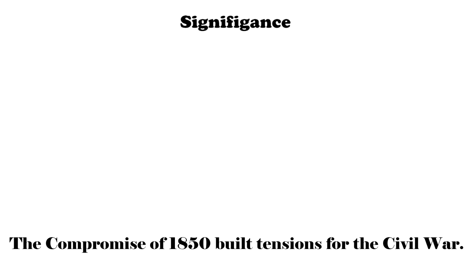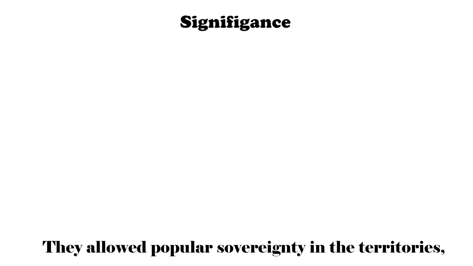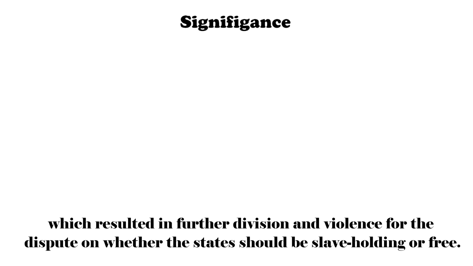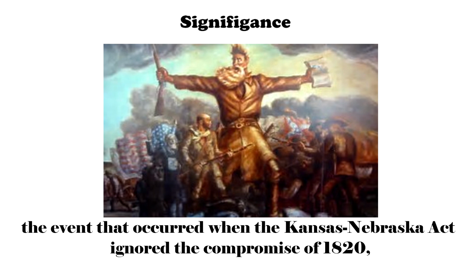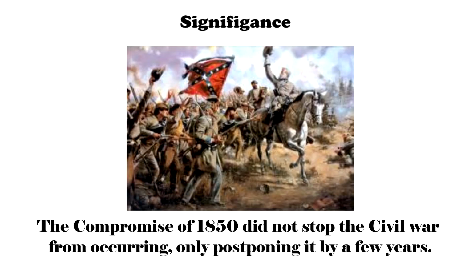The Compromise of 1850 built tensions for the Civil War. The Compromise, instead of soothing the social differences between the South and the North that had built up because of the Mexican Cession, caused more issues. They allowed popular sovereignty in the territories, which resulted in further division and violence over the dispute on whether the states should be slaveholding or free. It also led to Bleeding Kansas, the event that occurred when the Kansas-Nebraska Act ignored the Compromise of 1820, and the Fugitive Slave Act caused even more tensions. The Compromise of 1850 did not stop the Civil War from occurring, only postponing it by several years.